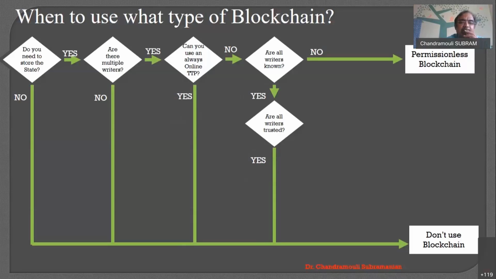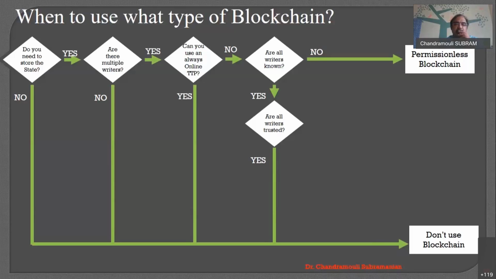After all this, then you go for a permissionless blockchain. We already discussed the first type is a permissionless blockchain, the Bitcoin, right? So you see the condition: I want to store the state, yes. There are multiple writers, yes. Do you want to use a trusted third party? No. Or all writers are known? No, it's public. So I go for a permissionless blockchain.